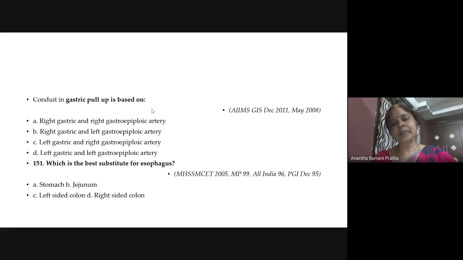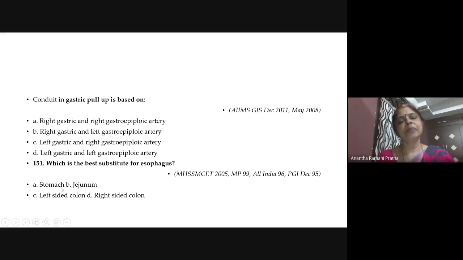So now you have to replace the esophagus. So how will you replace? What is the best replacement for the esophagus? You can use stomach, jejunum, colon, right side colon, left side colon. So which one? Anything can be done, but the best substitute is always the stomach because it is adjacent. So just remember, stomach is the best conduit.